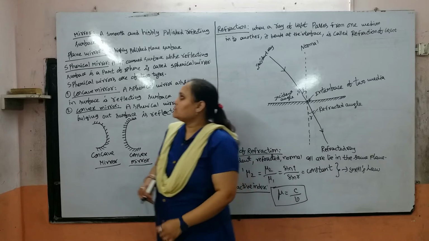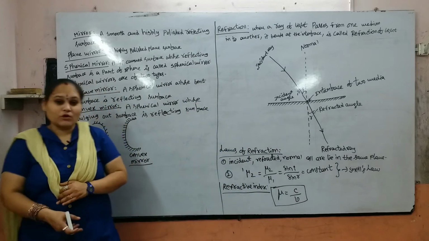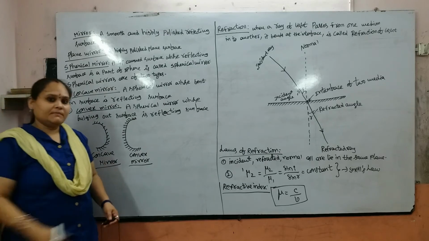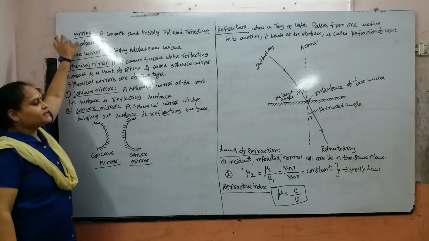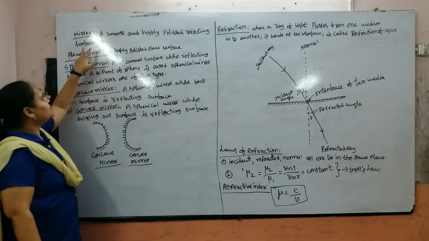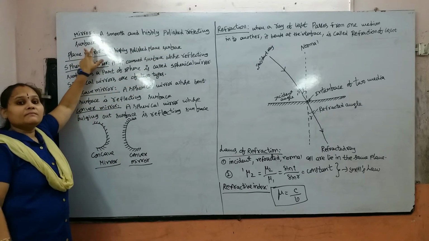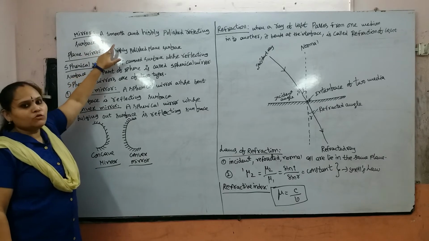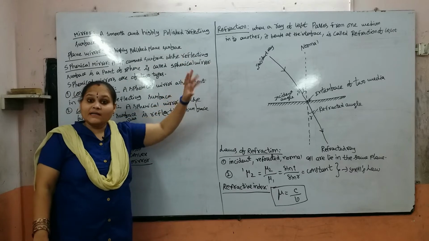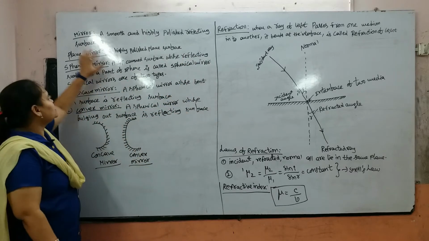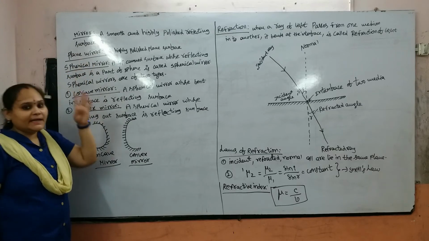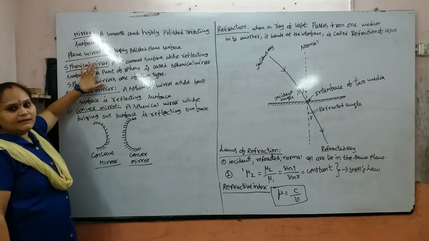So first we can explain what a mirror is and what the different types of mirrors are. A mirror is nothing but a smooth and highly polished reflecting surface. We have two types of mirrors: the plane mirror and the spherical mirror.